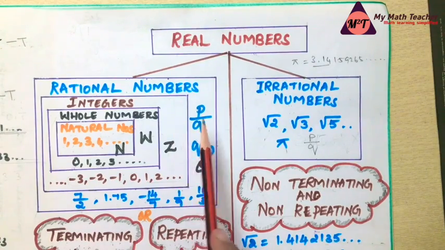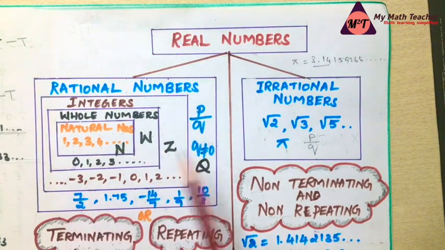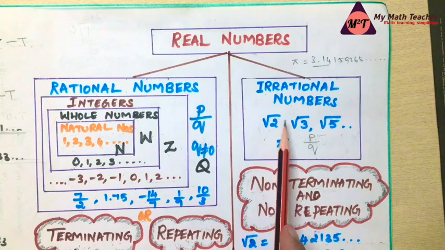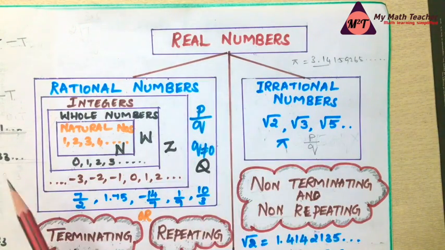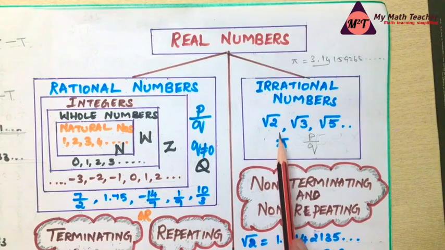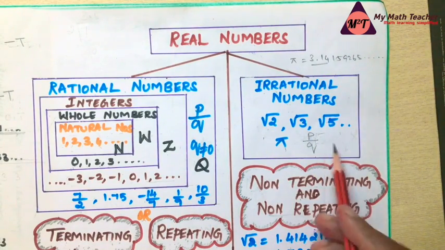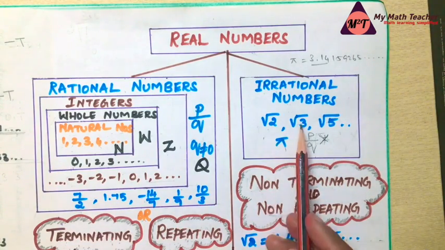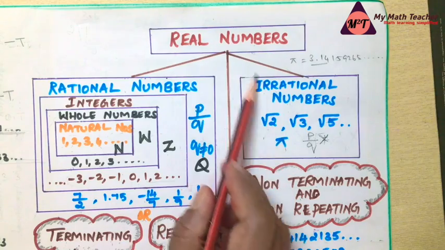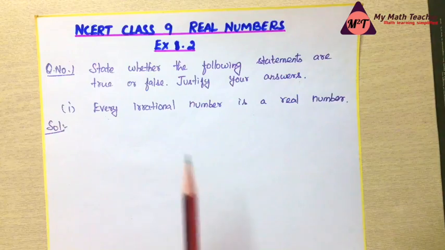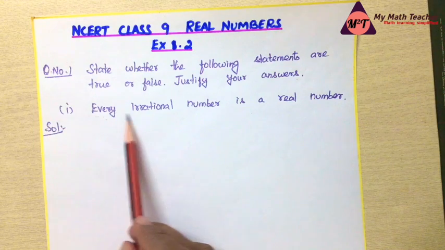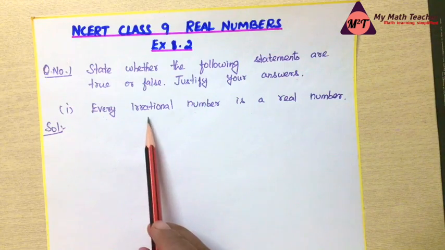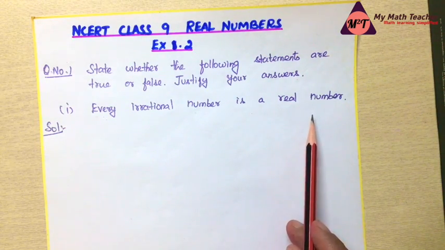In my previous video, I explained about real numbers. We know that the collection of rational numbers and also irrational numbers together we call real numbers. Irrational numbers are the numbers which cannot be expressed in p by q form. So an irrational number is a part of the real numbers. Now look at the statement: every irrational number is a real number. Yes, true, because every irrational number is a part of the real numbers.